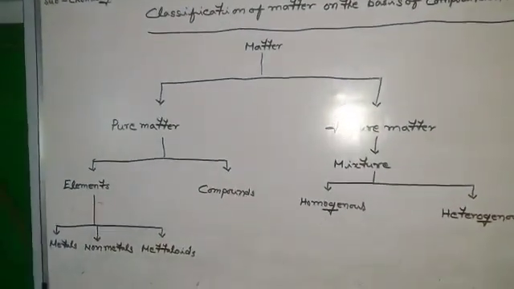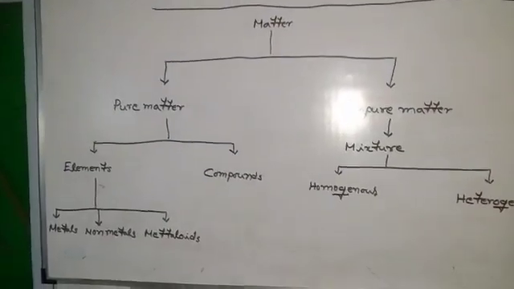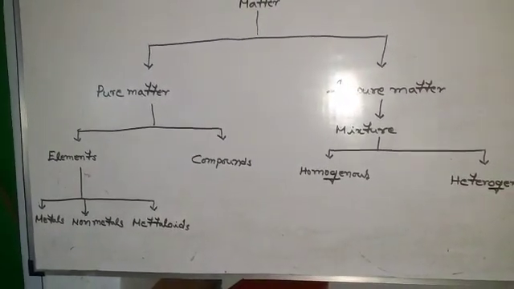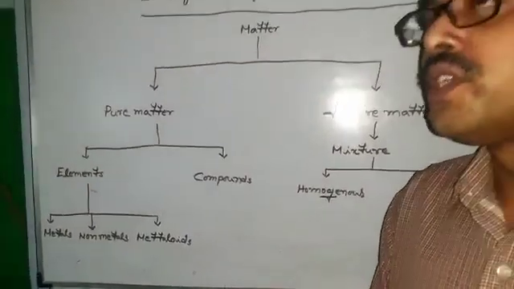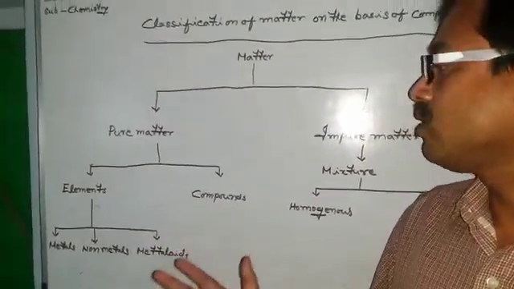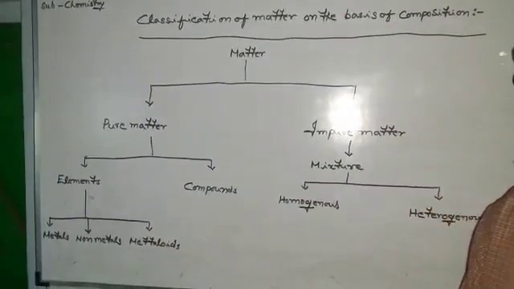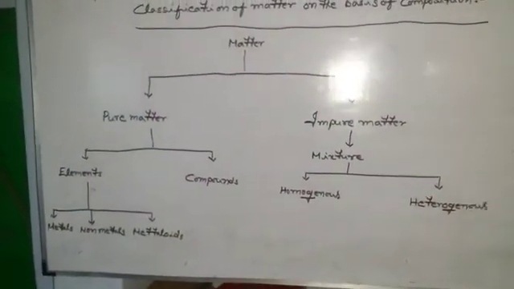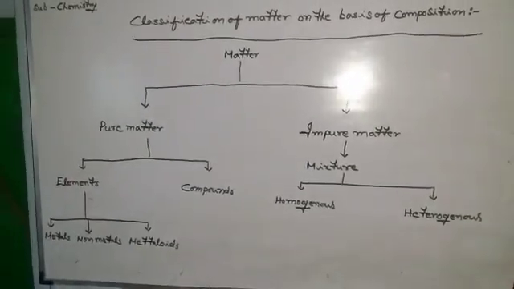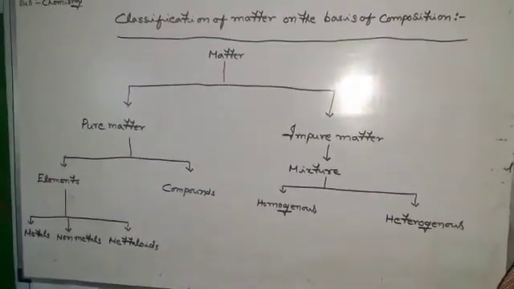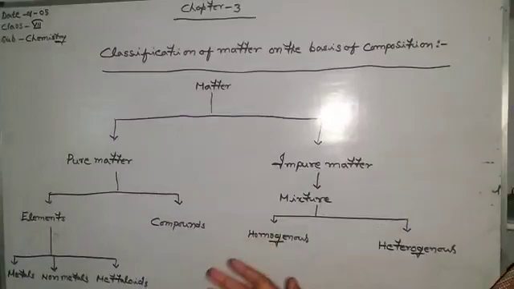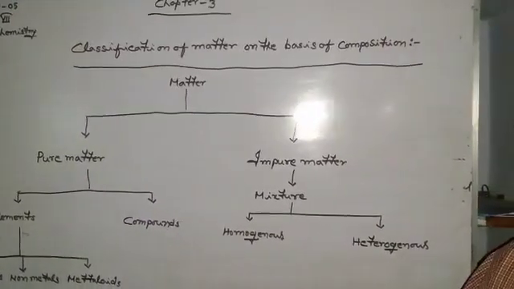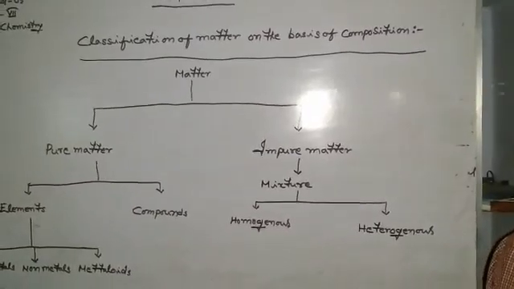Second, non-metals. Non-metals are a type of element which have the tendency to produce negative ions by gaining one or more electrons. Whereas metalloids are the group of elements which have properties intermediate between metals and non-metals. That means they show the properties of some metals and some non-metals.